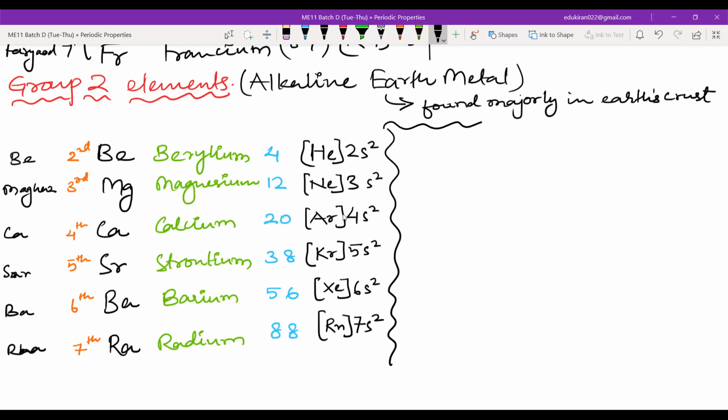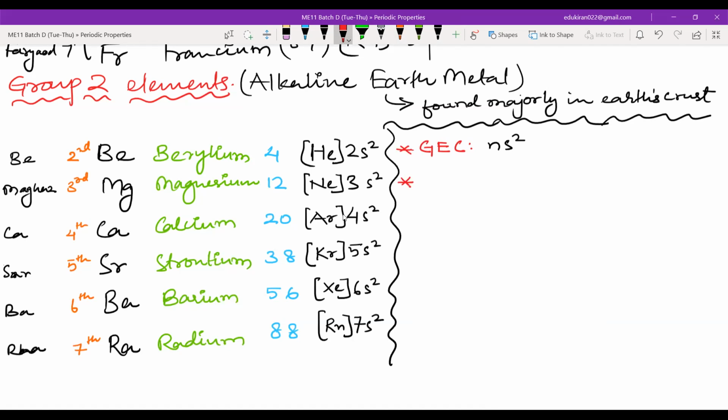What are those things? Those are the general electronic configuration, the valency, and the valence electron. So the general electronic configuration is equal to how much? ns2. As you can see, everywhere there is this ns2. What is n? The period number or the valence shell number. Okay, that is same.